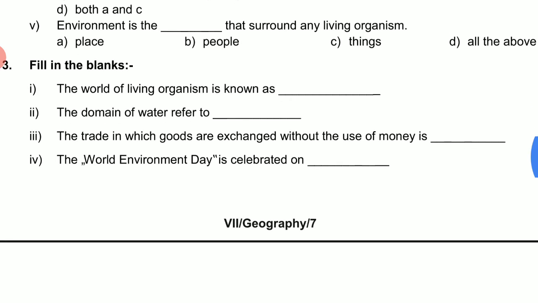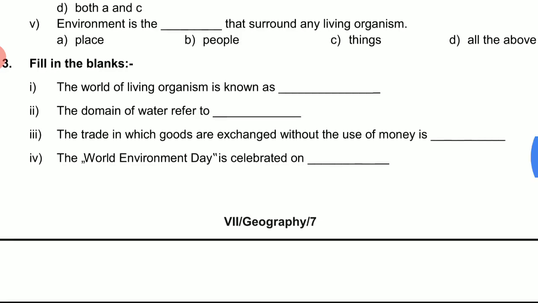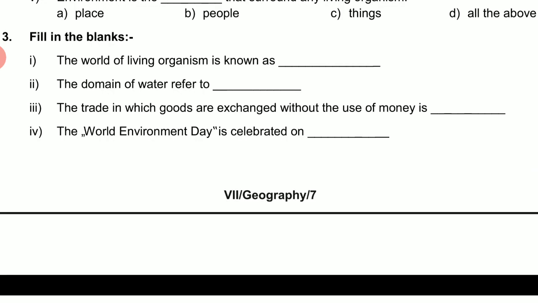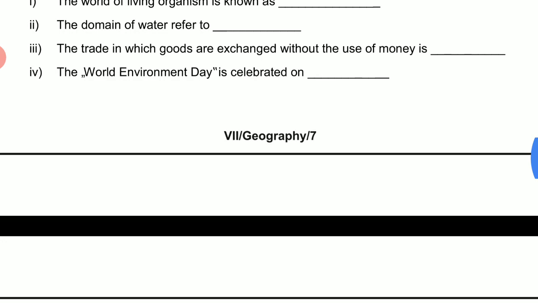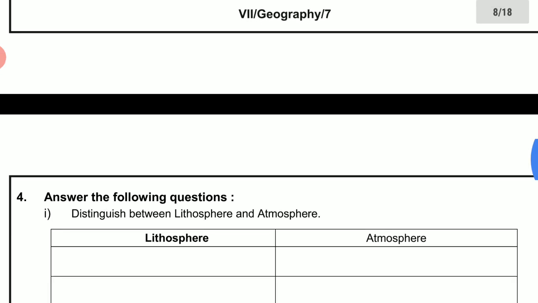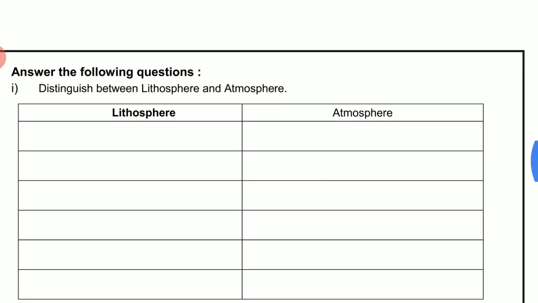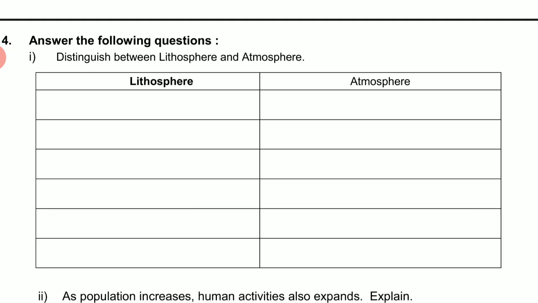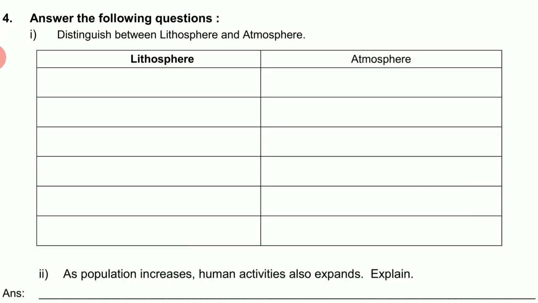Second one, the domain of water refers to hydrosphere. Third one, the trade in which goods are exchanged without the use of money, barter system. Fourth one, the World Environment Day is celebrated on 5th June. Fourth question, you have to differentiate between lithosphere and atmosphere.